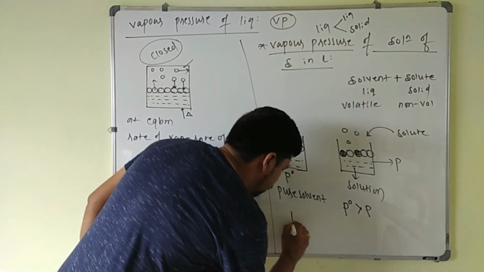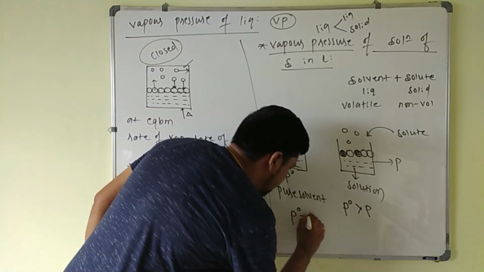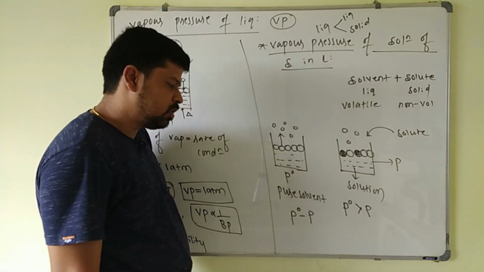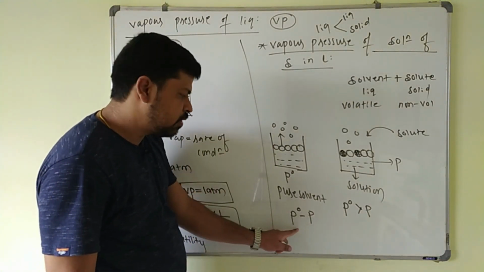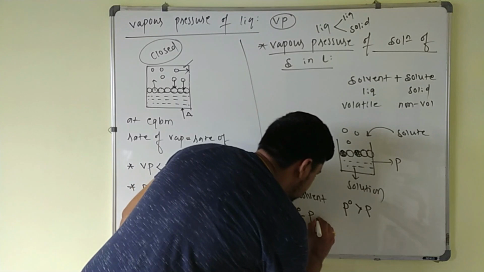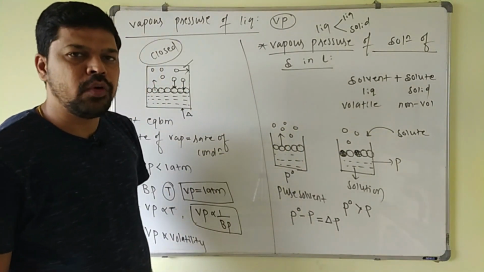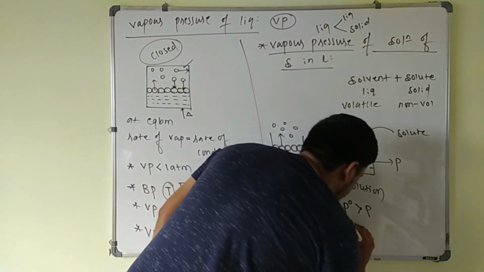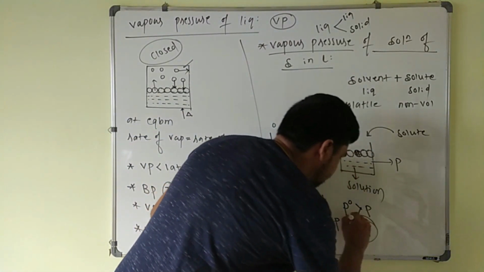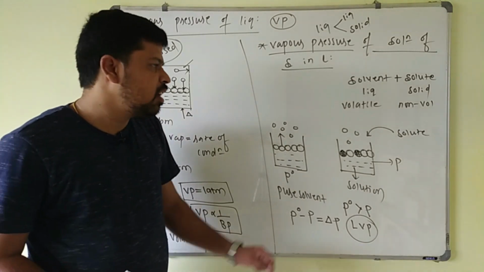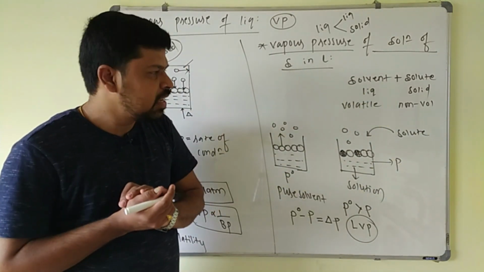So this is what? Vapor pressure of the pure solvent minus vapor pressure of the solution. This is always high and this is less. That's why you take the difference between these two. So the difference between these two is what? Delta P. We call it the lowering of vapor pressure. Vapor pressure is always decreased whenever a non-volatile solid is added here.